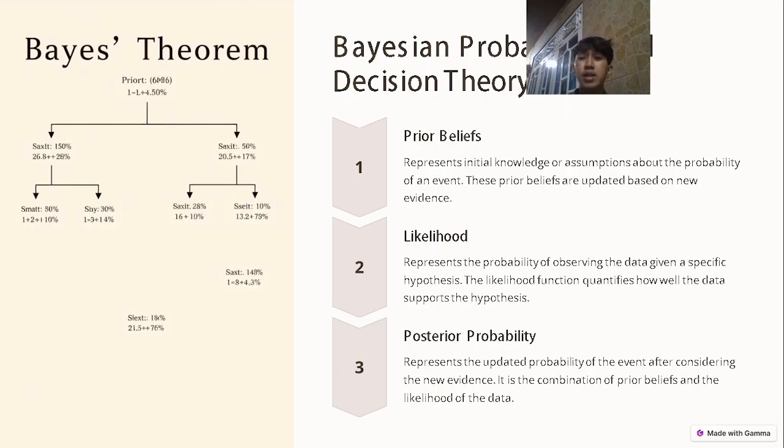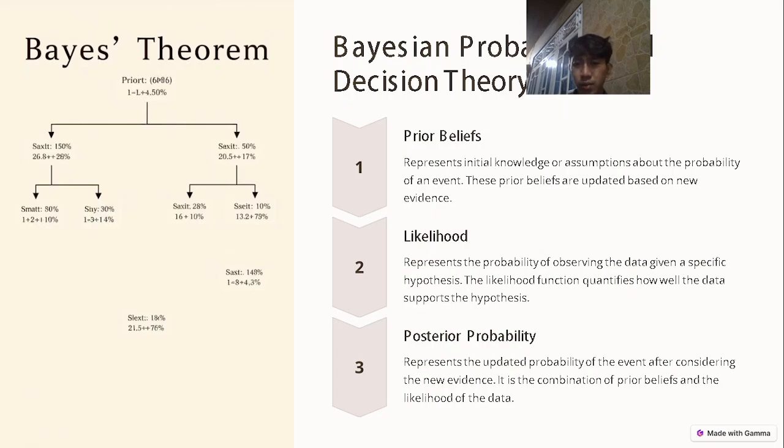Bayesian probability and decision theory. Prior belief represents existing knowledge or assumptions about the probability of an event. These prior beliefs are updated based on new evidence. Likelihood represents the probability of observing the data given a specific hypothesis.